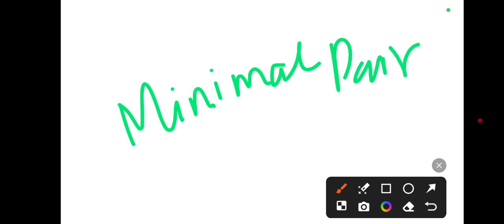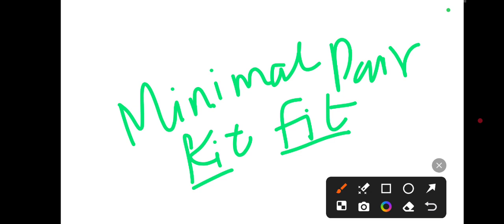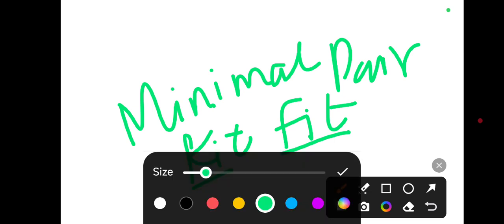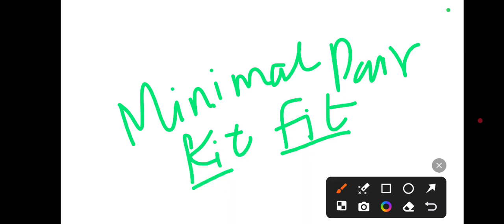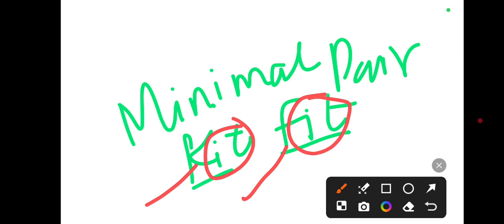Then we understand phonemes through minimal pairs. Minimal pair means each and every word will be the same, but one sound will change. For example, kit and fit. So here, the position of letters is the same, just one letter is changed, and the rest of the letters will be the same, but one should be changed. So here K and F. So minimal pair means just one sound changes the meaning of the word, right? So these all are what we are going to discuss.